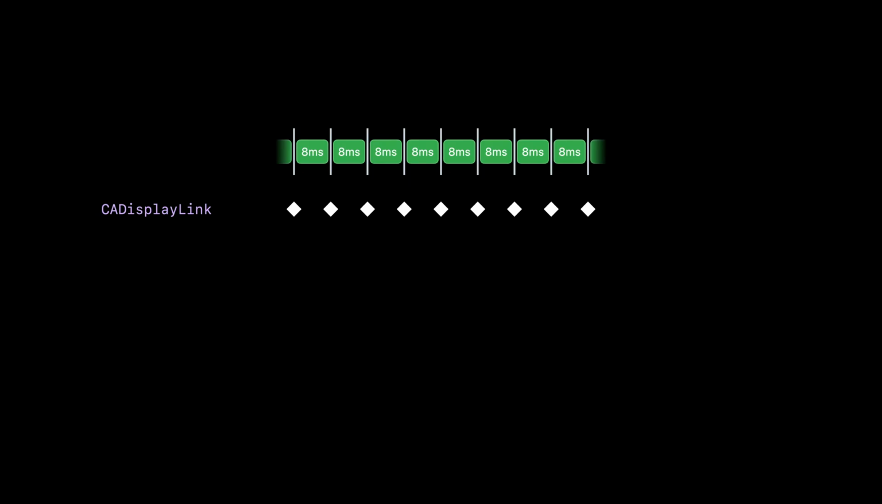CADisplayLink wakes up at every vsync and invokes the callback. This provides the application the entire 8 milliseconds to complete its work. A regular timer, such as an NSTimer, is very unlikely to be in perfect sync with the display. It can be out of phase or drifting, so sometimes the app may not have enough time to complete its work, and it leads to frame drops.